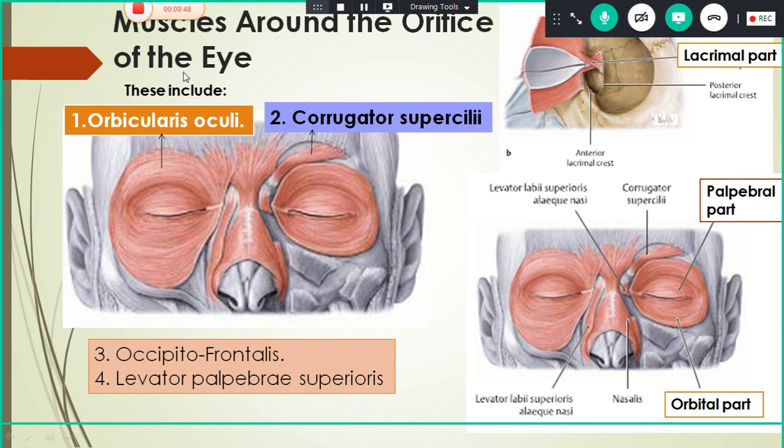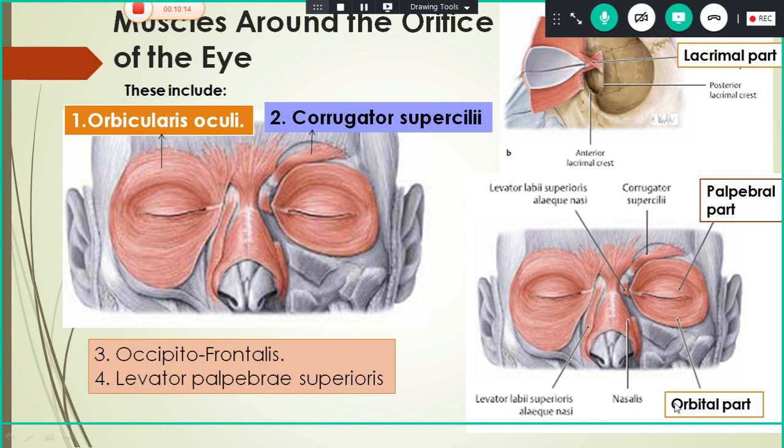So this orbicularis oculi surrounds the orbit. Mainly it surrounds the palpebral fissure. So what is the palpebral fissure? The palpebrae means eyelid. So you have the upper eyelid and the lower eyelid. In between you have a fissure. So this muscle is surrounding the palpebral fissure and even the orbital margin also.